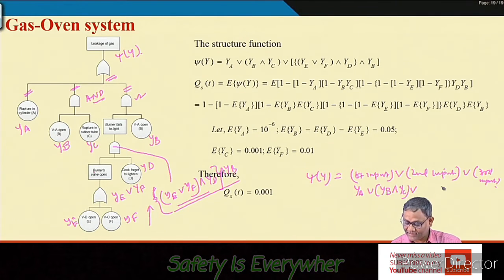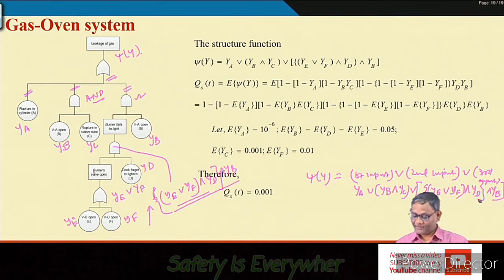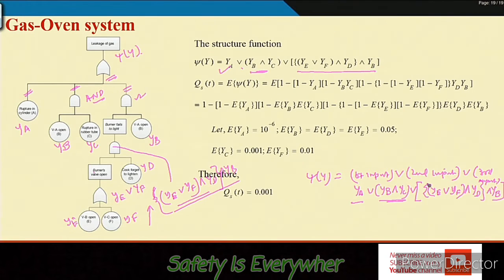So YA union YB intersection YC, then union this portion, YE union YF intersection YD intersection YB. Okay. So this is our structure function.